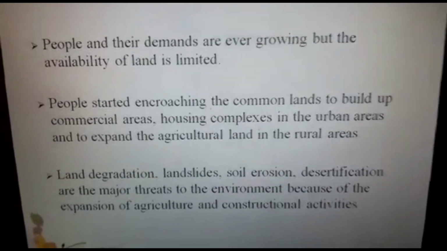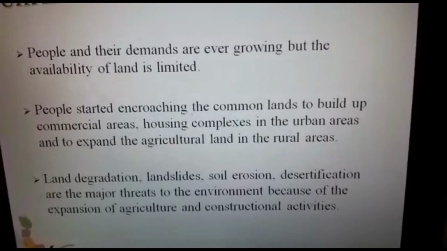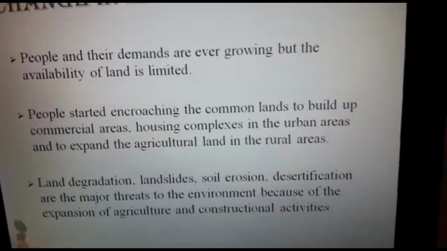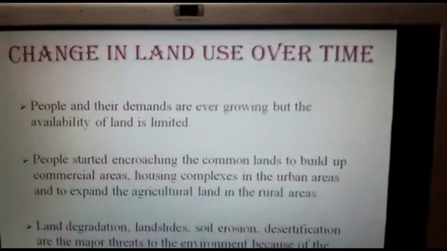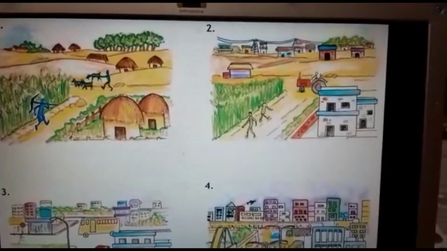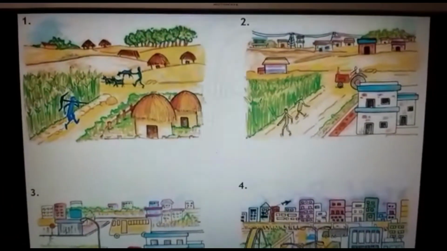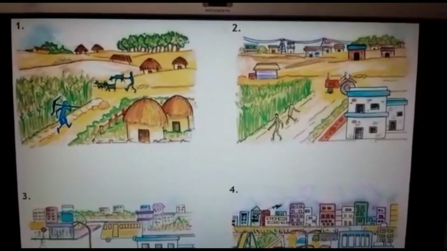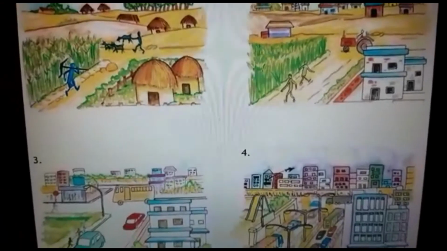rural areas. So land degradation, landslides, soil erosion and desertification are the major threats to the environment because of the expansion of agriculture and constructional activities. Therefore, the present rate of degradation of land must be checked. Afforestation, land reclamation, regulated use of chemical pesticides and fertilizers, and checks on overgrazing are some of the common methods used to conserve land resources. Right?